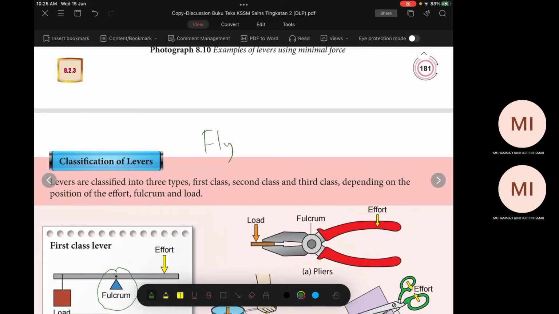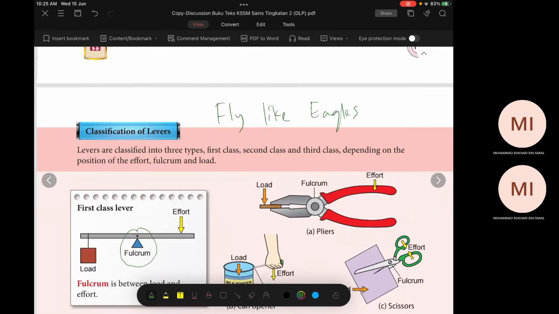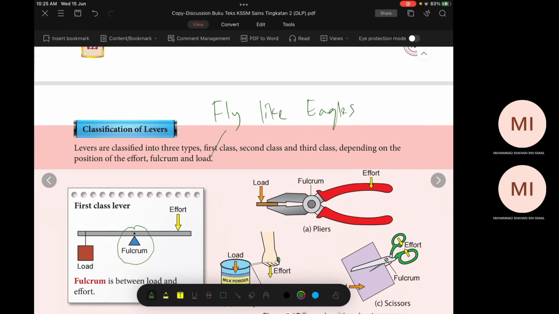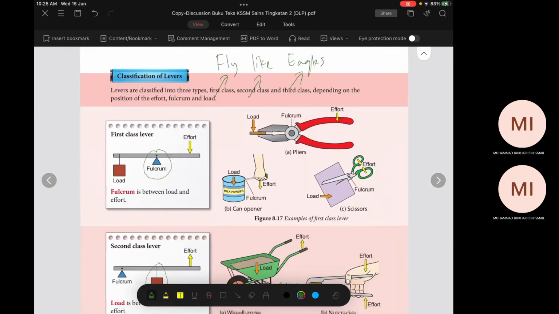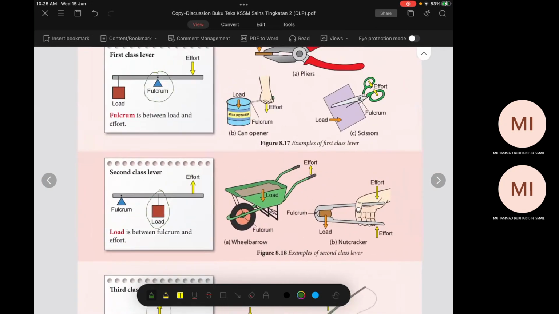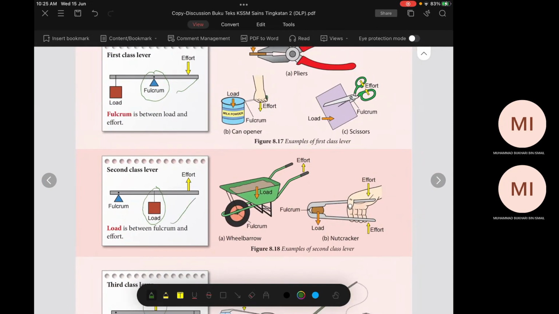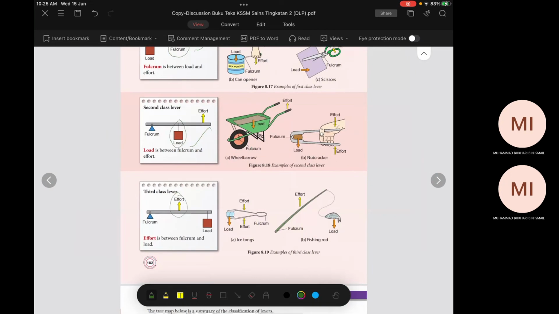Fly like eagles. First ni adalah fulcrum. Yang ni fulcrum, yang ni load. This one is effort. Yang dekat tengah. Fly like eagles. Betul tak? Awak nampak ayat aku boleh.